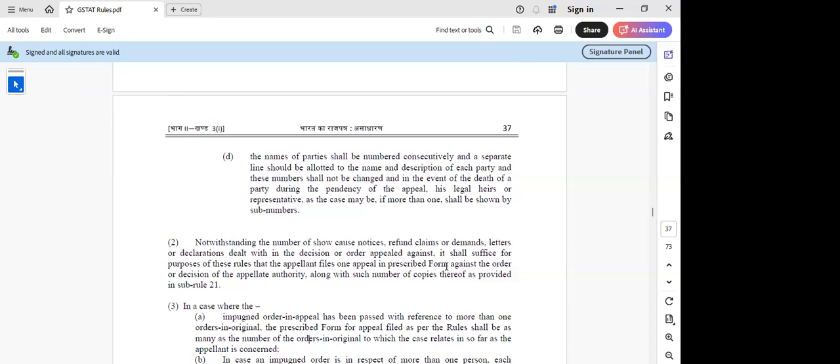Now let us come to sub rule 3, which says common appeals and joint appeals are not allowable. Yeah, they said that. We'll come to that. Just, we were on that point. We'll come to that also.